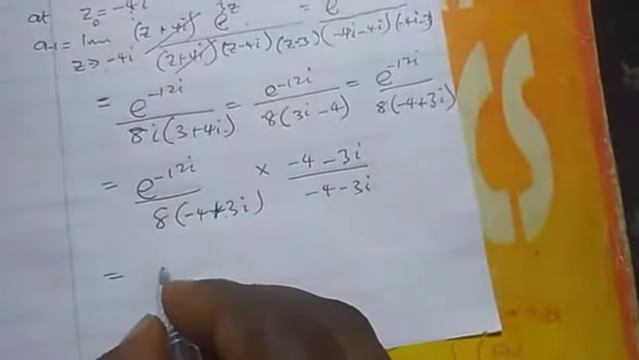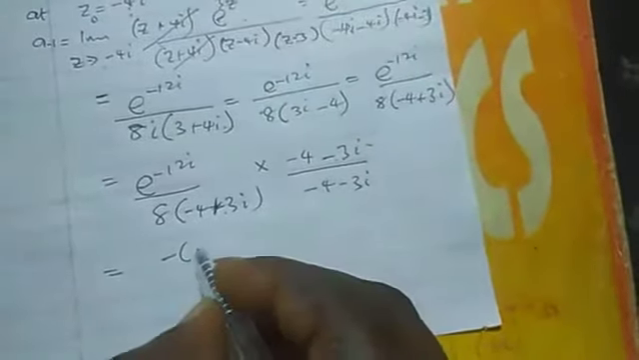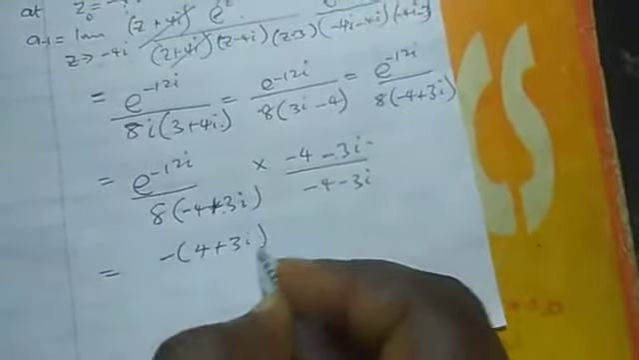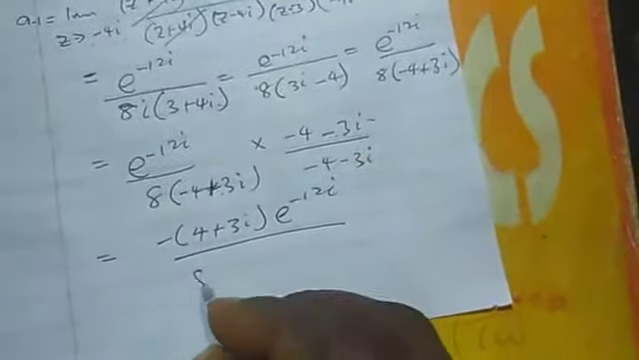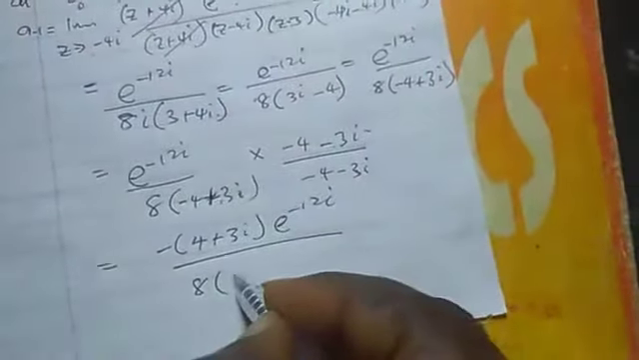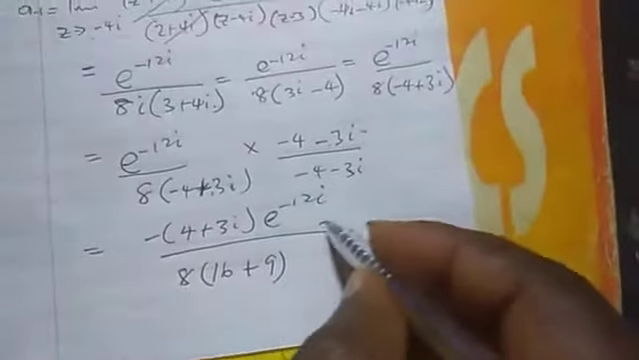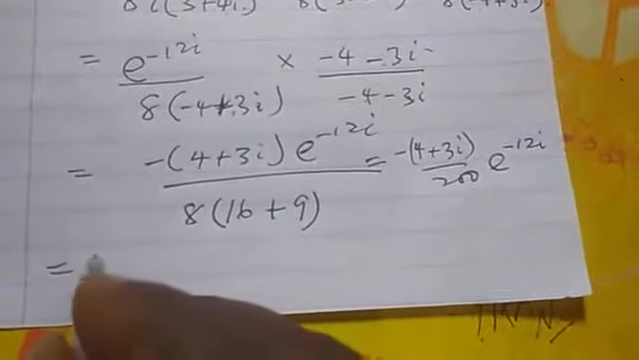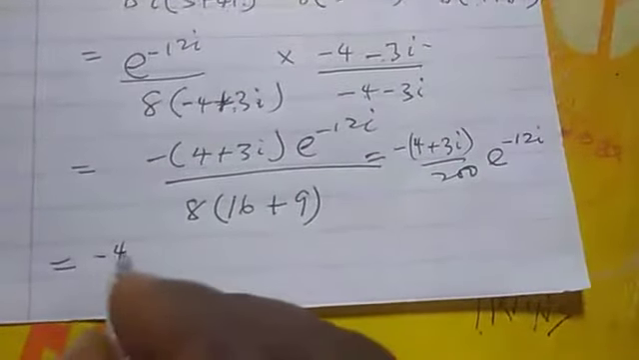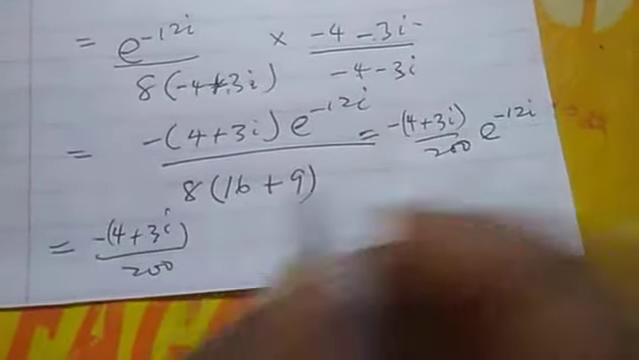So this will give me minus, if I bring the minus out, we have minus into 4 plus 3i exponential minus 12i over 8. If I expand this square, it will give me 16 plus 9. That is 25. Finally, we should have minus 4 plus 3i over 200 into this one.